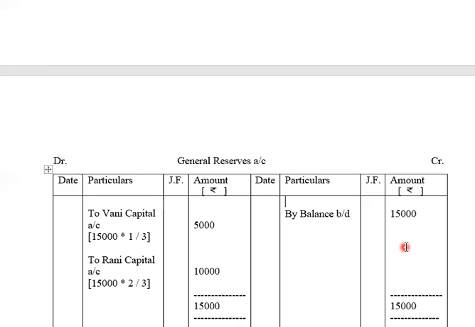So this will be closed by transferring it to Vani and Rani capital in their old profit sharing ratio 1:2, which is 1/3 for Vani, 2/3 for Rani. So this will be recorded as to Vani capital account 15,000 into 1/3. So 15,000 when divided into 3 shares, the value of each share will be 5,000. As Vani has 1 share, she'll be getting 5,000. As Rani has 2 shares, she'll be getting 10,000. When we balance general reserves account, the total on both the sides will be the same, 15,000, 15,000.